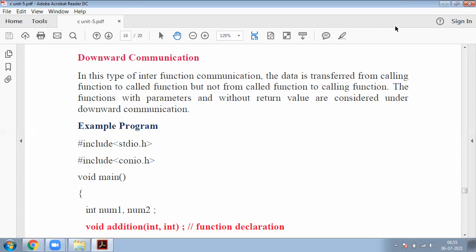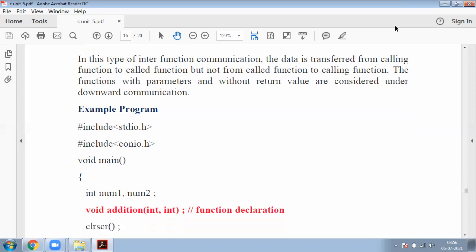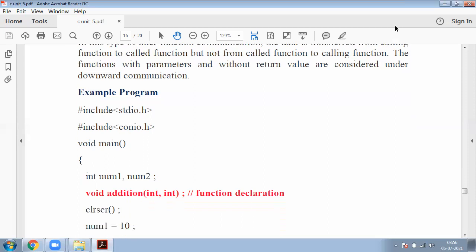The calling function is in the main block, that means the main function. Okay? Calling appears in the main function. Called is nothing but the function declaration. Where is that, before the main or after the main? Okay? This is the simple example that demonstrates downward communication.